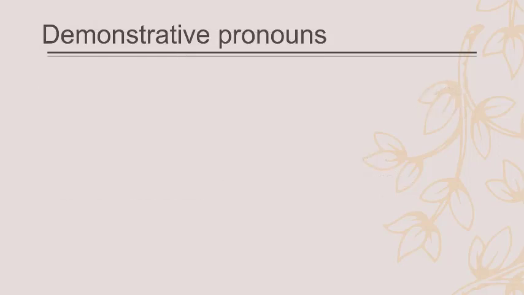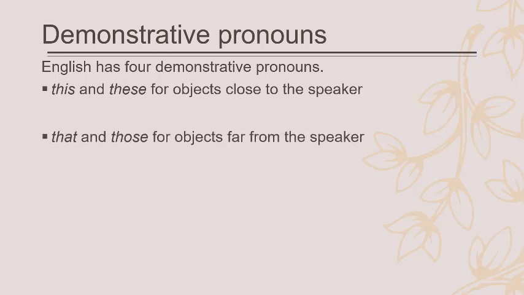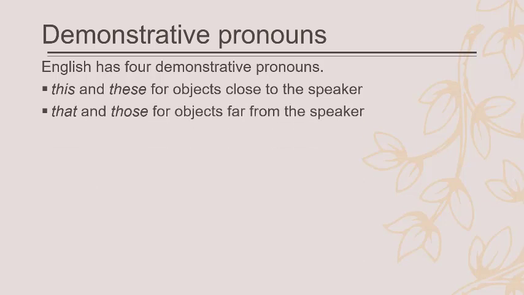And then we have demonstrative pronouns. English has 4 demonstrative pronouns. We have this and these for objects which are close to the speaker. This book, these students, that's close to the speaker. You have that and those for objects which are far from the speaker. Those girls over there, and the man, those men, those stars in the sky. You have those because they are far from us.